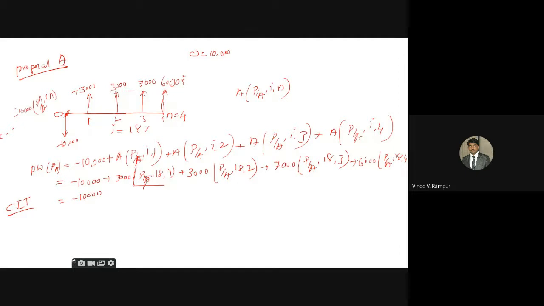Okay, just make it P by F because it is a future course of action, as he has given that at the end of first year, that means after 1 year.